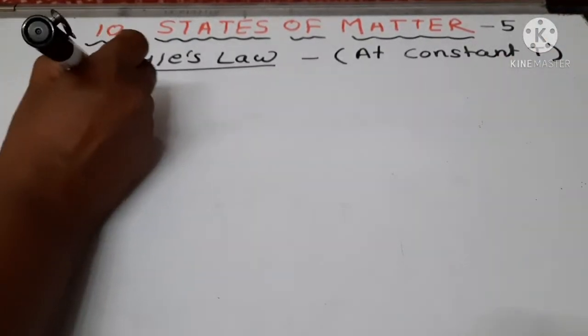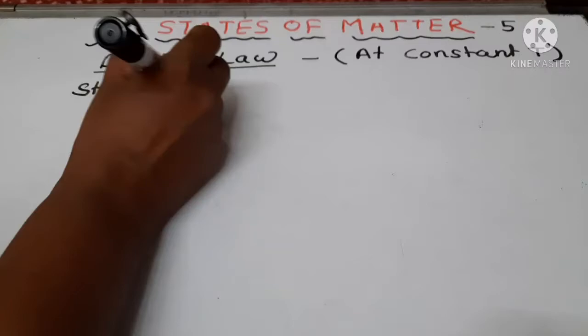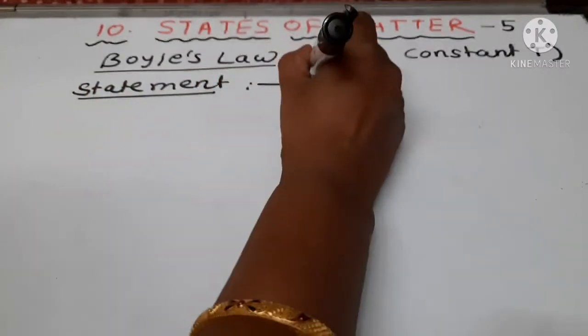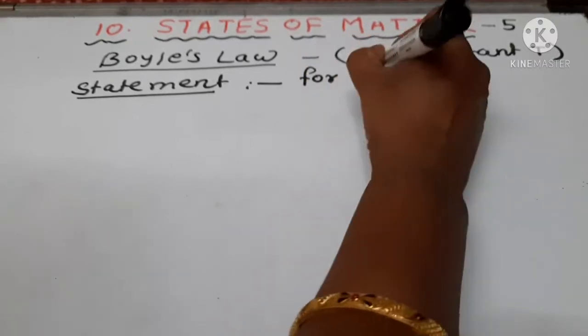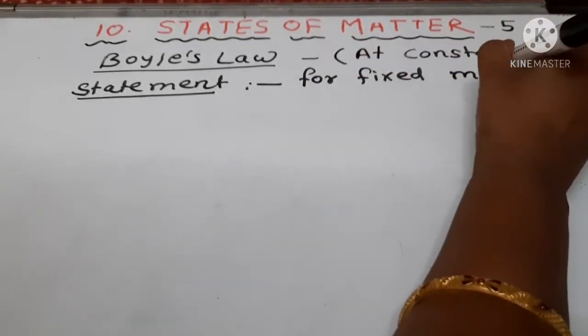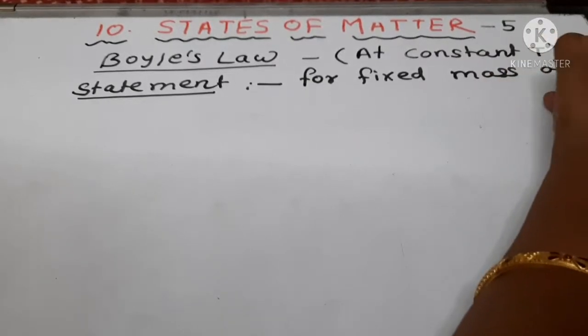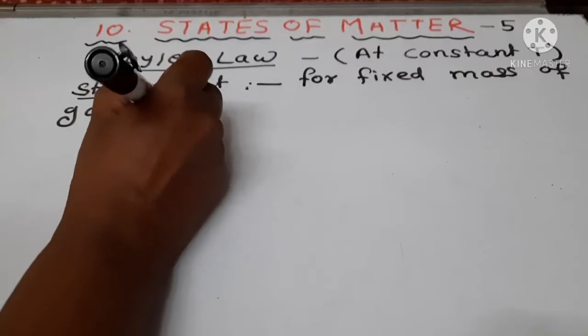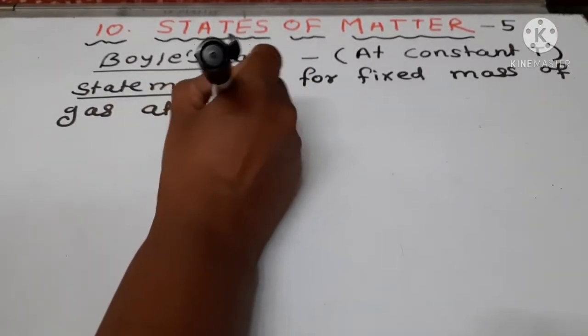Statement of Boyle's law: for a fixed mass of gas, at constant temperature,